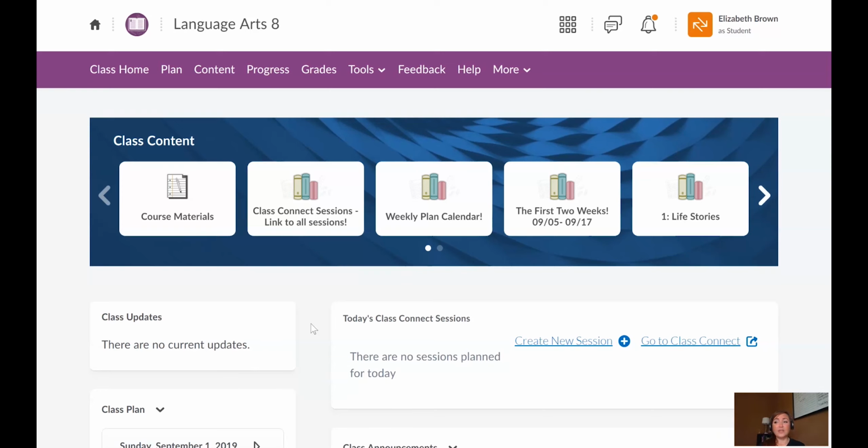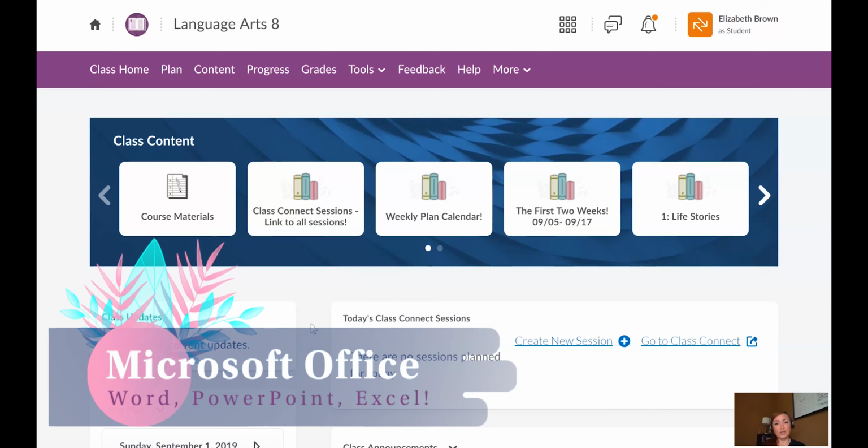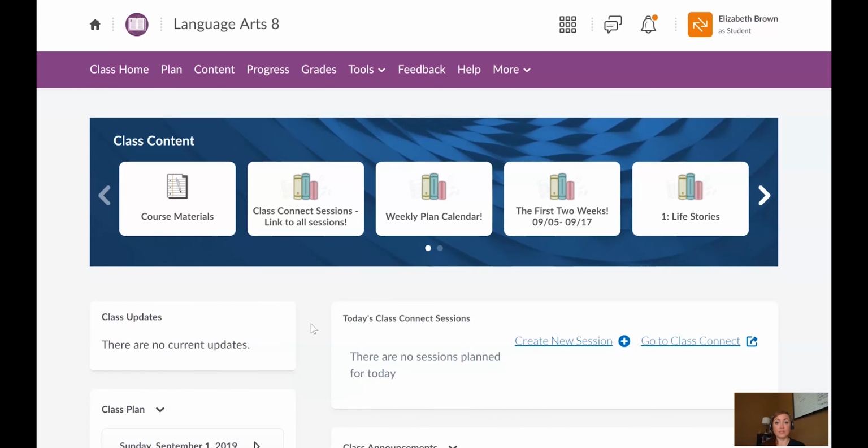One thing I will say before I close out, you need to have Microsoft Office tools. I know that this was mentioned already in your homeroom email that you got when you first started here. Your homeroom teacher provided a link with instructions on how to download Microsoft Word or PowerPoint. You get the whole Microsoft Office suite for free by being part of K-12. So you don't have to pay for anything, but you do need to be able to access Word documents and PowerPoint documents, and you need to be able to submit Word documents and PowerPoint documents.